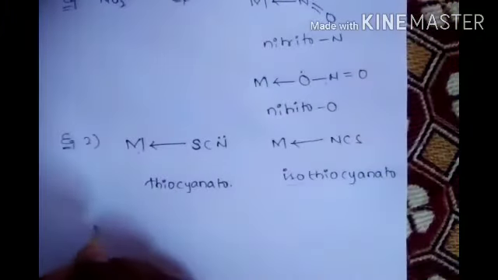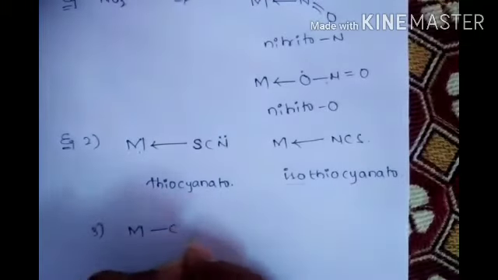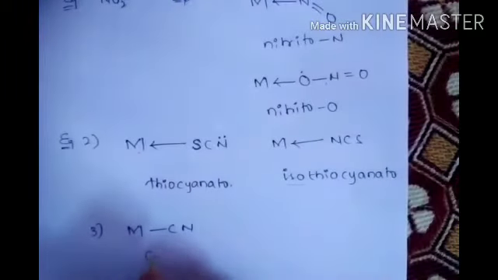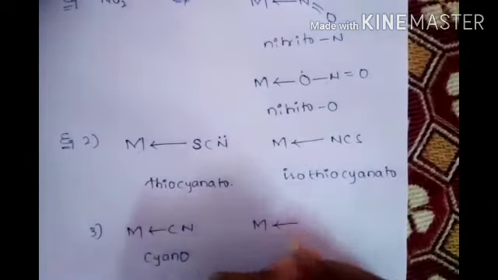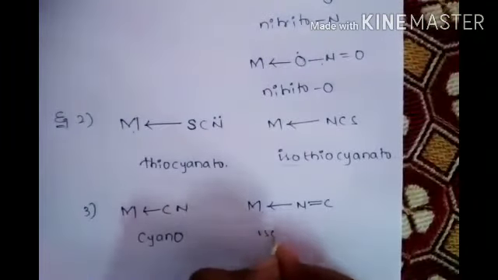Like this, the third example: metal, CN. For example, CN is cyano. For example, if the metal is attached through nitrogen and carbon, it is isocyano.